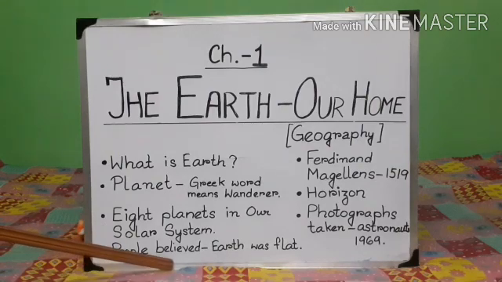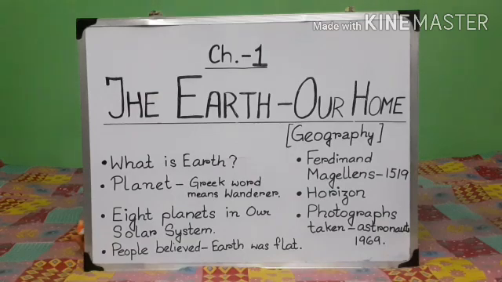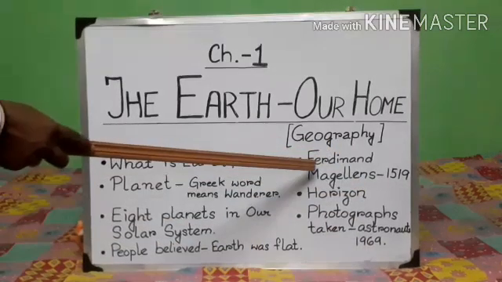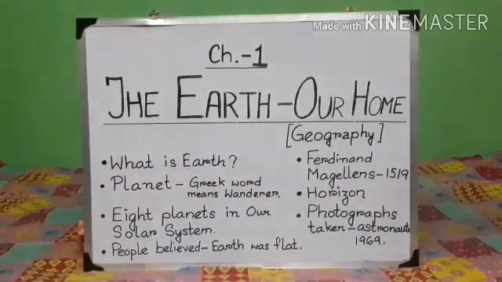Earlier, people believed that Earth was flat. They believed that if they travelled or ventured far into the sea, they would soon come to the edge of the earth and they would fall off. Ferdinand Magellan in 1519 proved that earth was not flat, it was round.